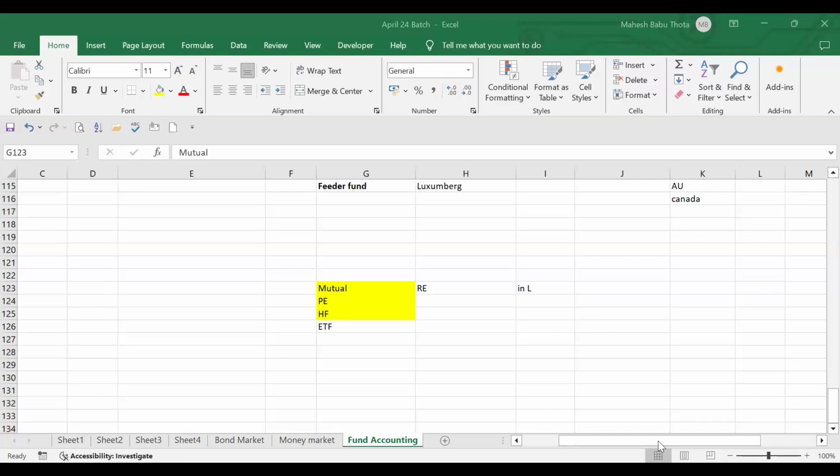Private equity and hedge funds are for high net worth investors, not for retail investors. Why? The minimum amount of investment is very high. So obviously, as retail investors, normal middle class people, it's not possible for them to invest lakhs, right? So they won't invest. Who will come then? A lot of rich people will come and invest.